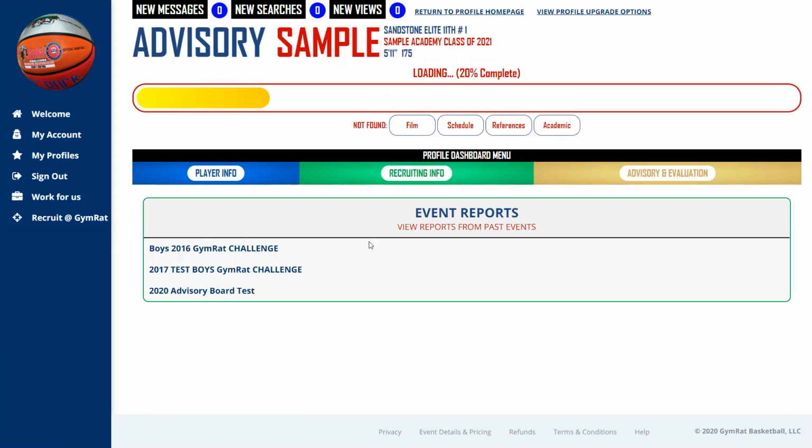And what is shown here are the events that this sample player has participated in. Now, how do these events get populated? They're automatically populated once you're added to a roster of any GymRat branded event. So we have an electronic roster system. Once your coach adds you to a roster, you're sent an email and a text message asking you to verify your roster information. Once you do that, when the event concludes, these reports are automatically populated into your profile.